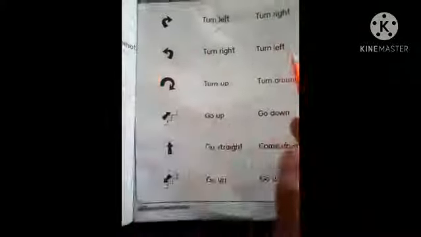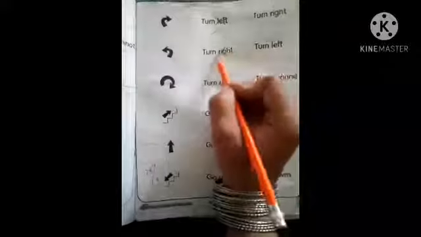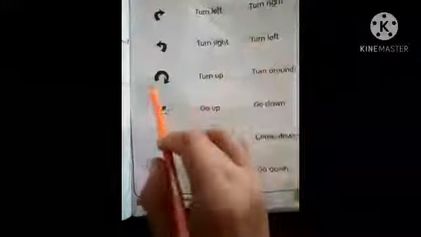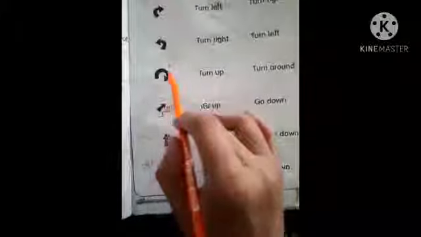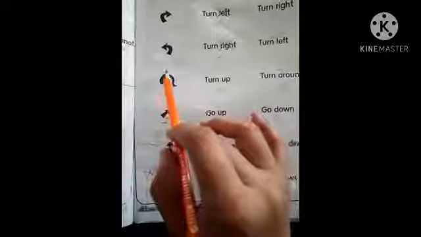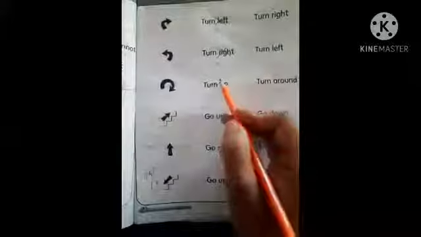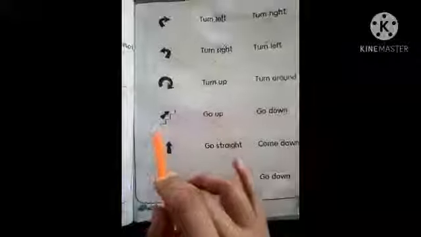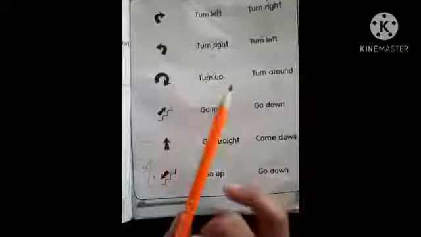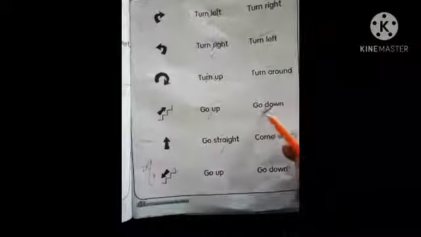So we should cross out the right turn here. This arrow is indicating the turn around, that you can turn around on the road. So we should cross out the turn up. This arrow is indicating the go up. So we should cross out the go down. We have to cross out the wrong answer.